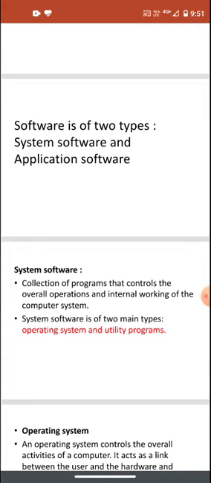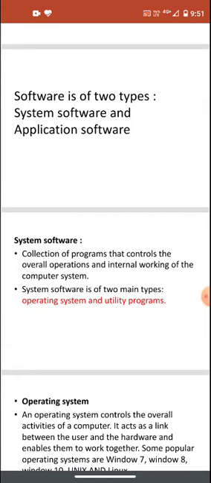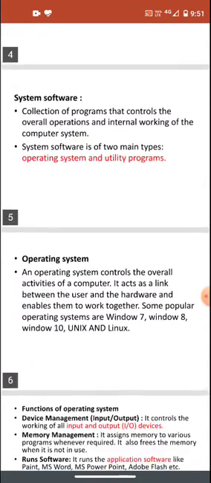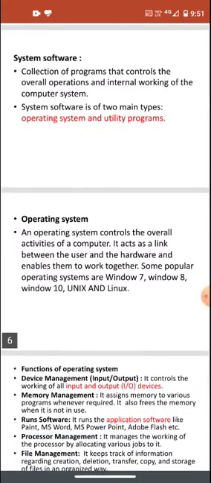That means the computer only understands 0 and 1, that is, binary form. So all the internal working of the computer is controlled by the system software, and system software is of two types, operating system and utility. The operating system controls the overall activities of a computer. It acts as a link between the user and the hardware and enables them to work together.